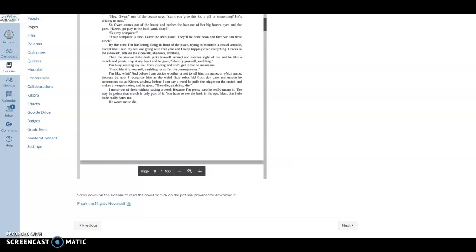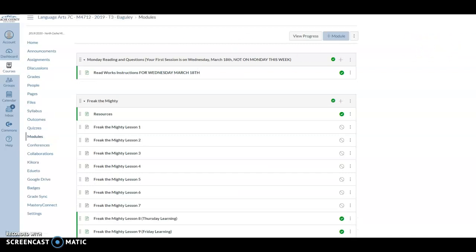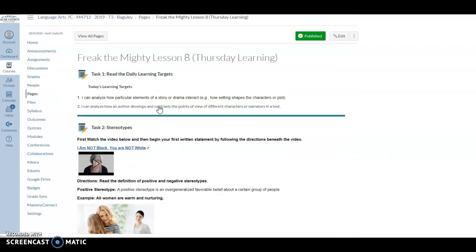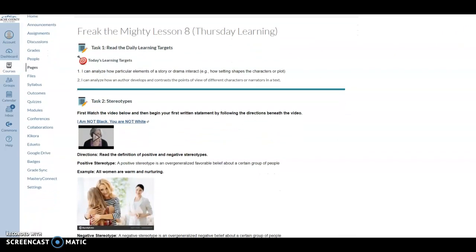So we're going to go back for just a minute. Let's back the truck up. And we're going to scroll down and go to lesson 8. Now notice it is labeled Thursday Learning. I'm going to try to do this for you each week, put in parentheses each day's learning so you know which day you're on. Okay, so Freak the Mighty, lesson 8, Thursday's Learning. Click on that, and you're going to see this web page here, or this Canvas page rather.